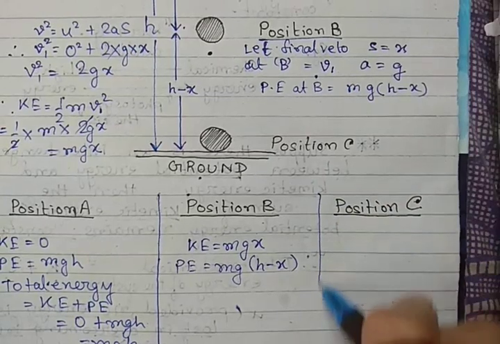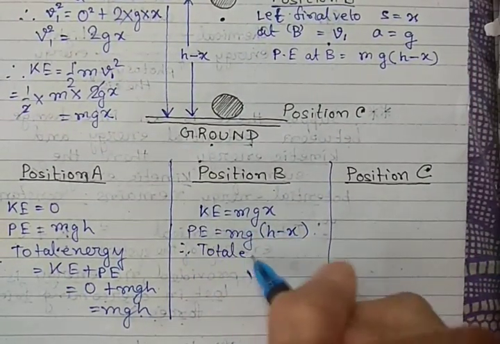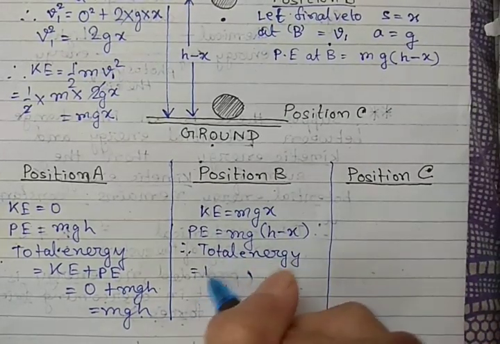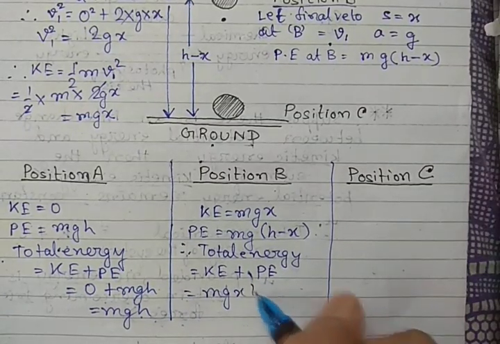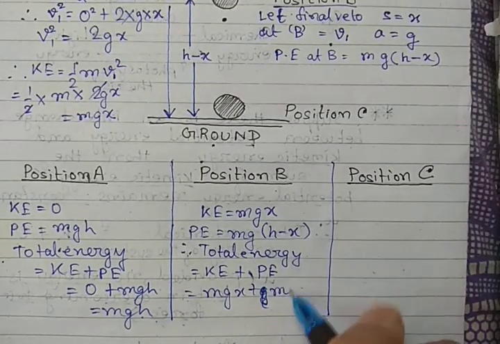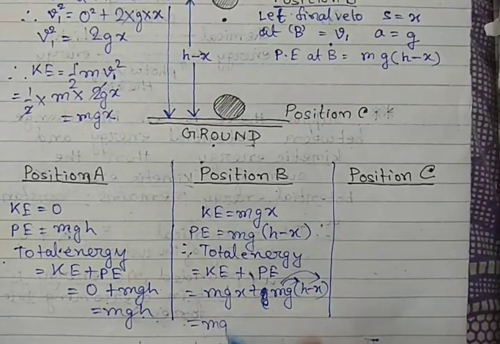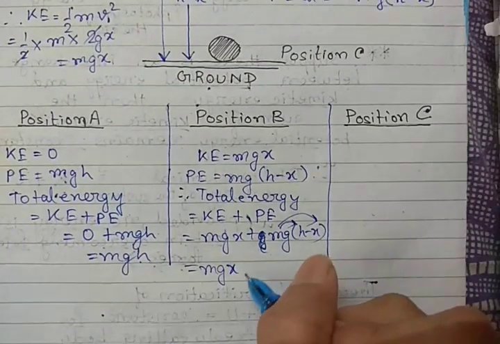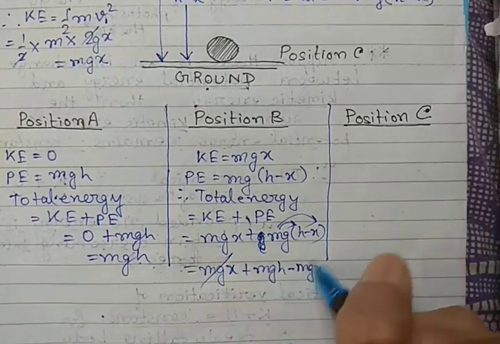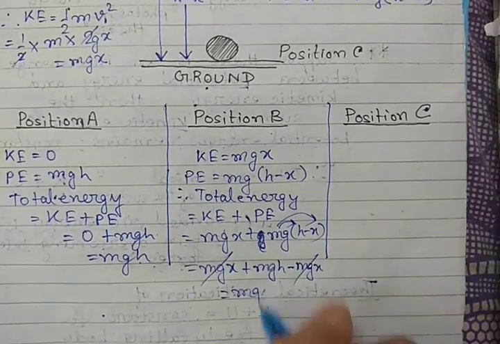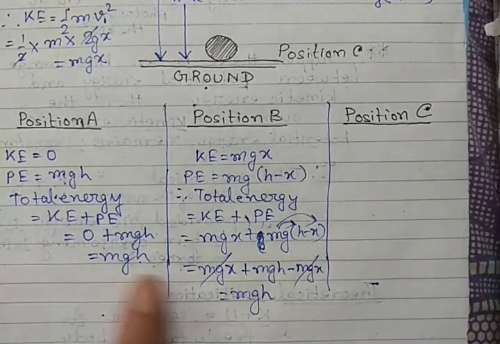Now let us calculate the total energy at this position B. Total energy equals KE plus PE, which equals mgx plus mg(h minus x). Just multiply it. That means we get mgx plus mgh minus mgx. mgx gets cancelled, leaving mgh. See, at position A total energy was mgh, at position B total energy was mgh.